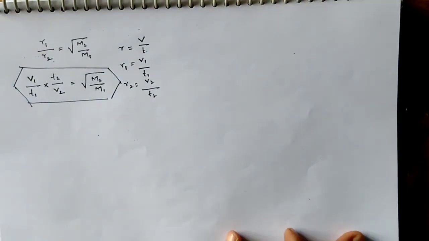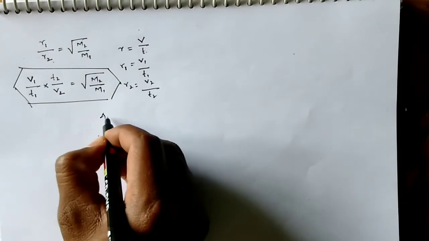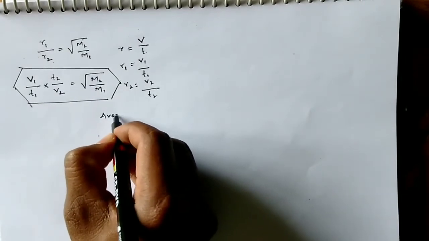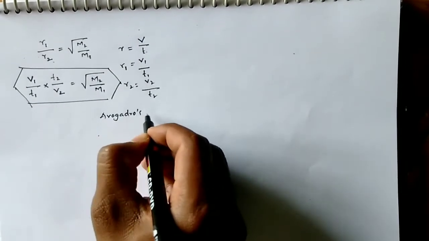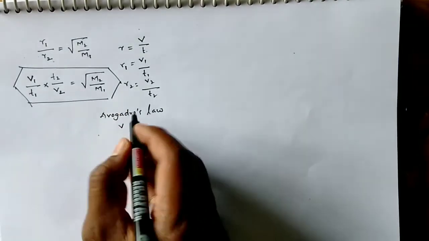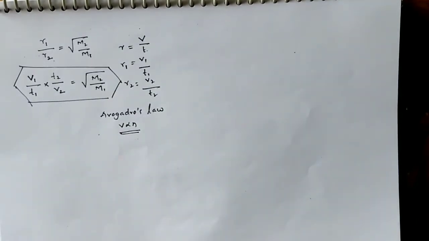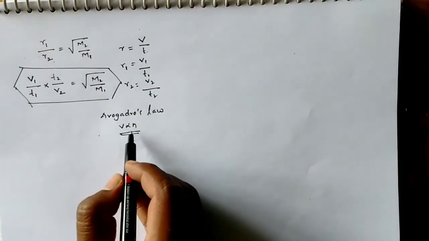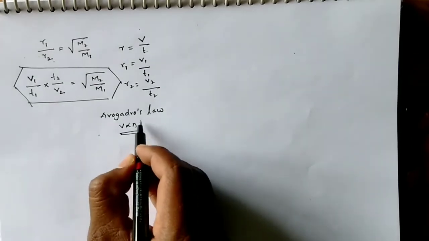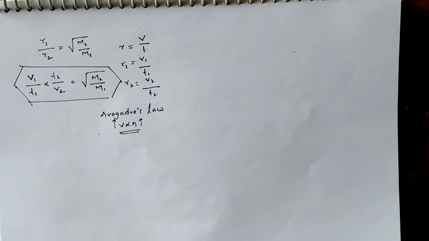Here, according to Avogadro's law, what does Avogadro's law say? Volume at constant pressure and temperature is directly proportional to number of moles. If number of moles increases at constant pressure and temperature, the volume of the gas also increases.